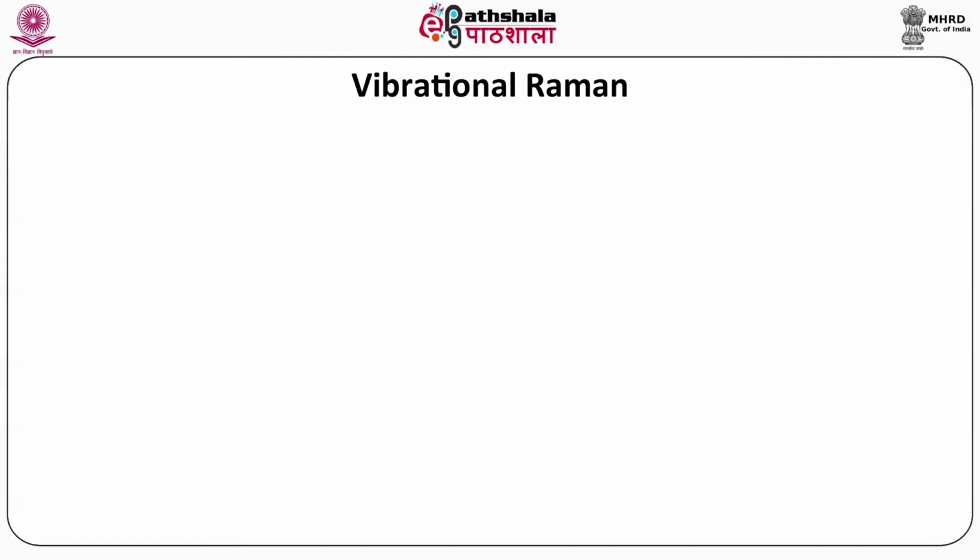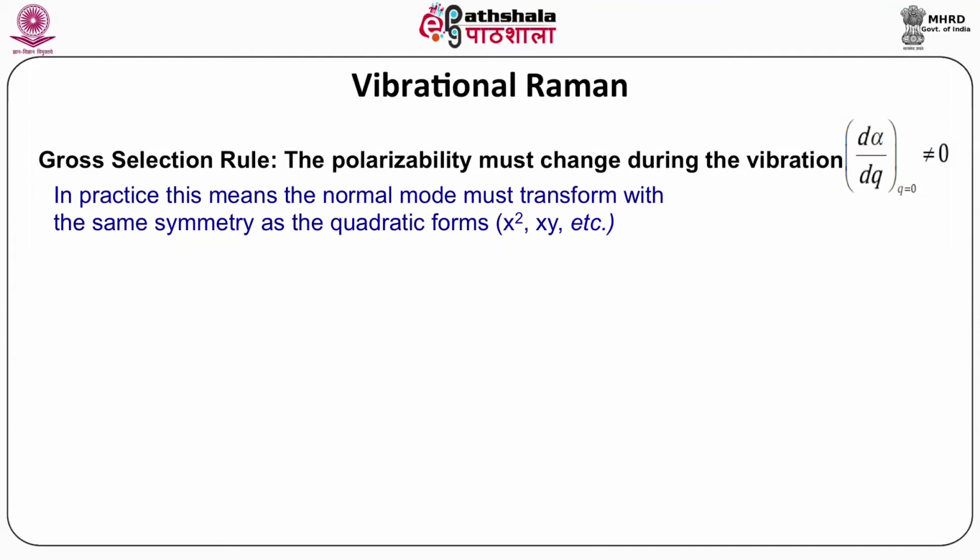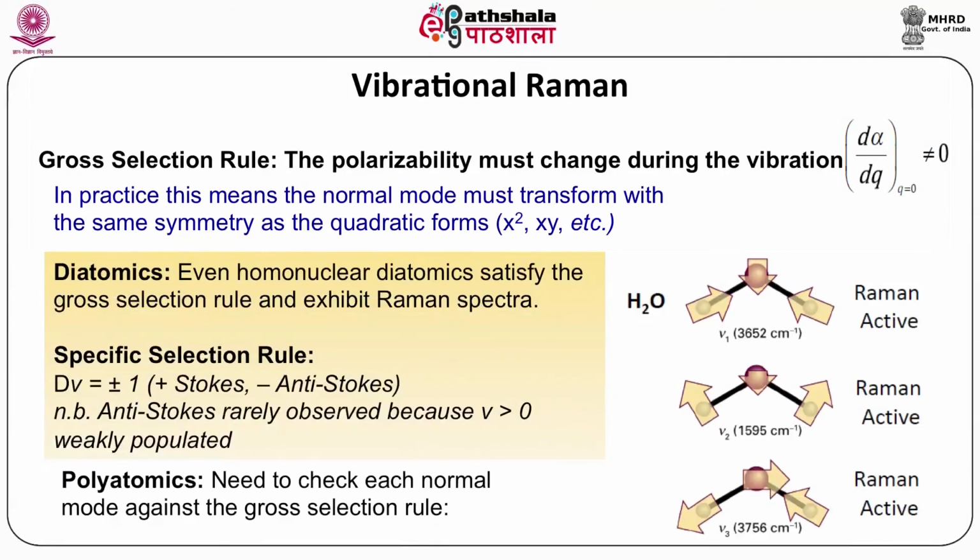We try to show here some vibrational Raman. The Gauss selection rule: the polarizability must change during the vibration, dα/dQ is not equal to 0. In practice, this means the normal mode must transform with the same symmetry as the quadratic forms x², xy, etc. For a diatomic molecule, even homonuclear diatomics satisfy the selection rule. It exhibits Raman spectra. You can see here that water is Raman active, and its frequencies: